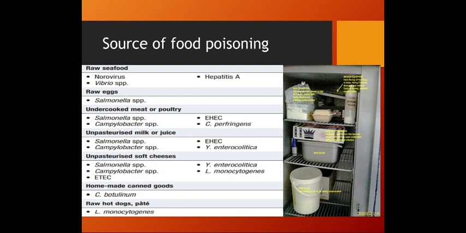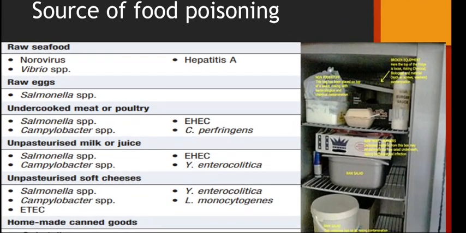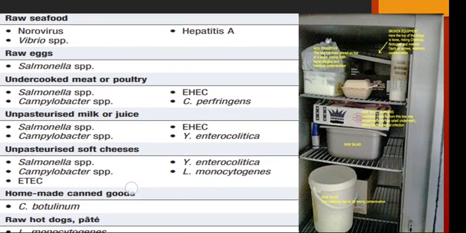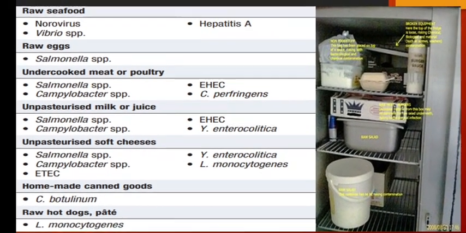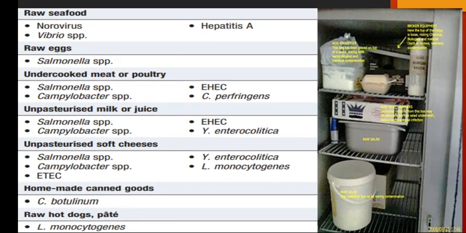Now, what are the sources of food that give rise to food poisoning? Multiple food items can give rise to food poisoning, for example raw seafood, raw eggs, undercooked meat and poultry, unpasteurized milk and juice, unpasteurized soft cheeses, homemade canned goods, and raw hot dogs. All these can be the source of infection.